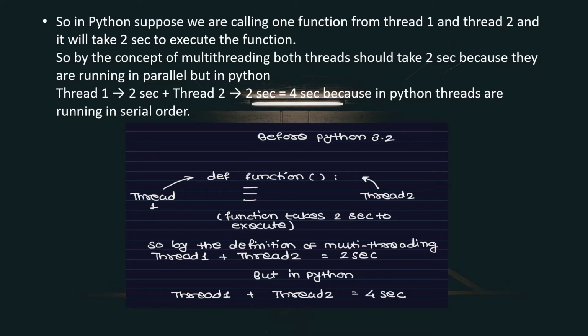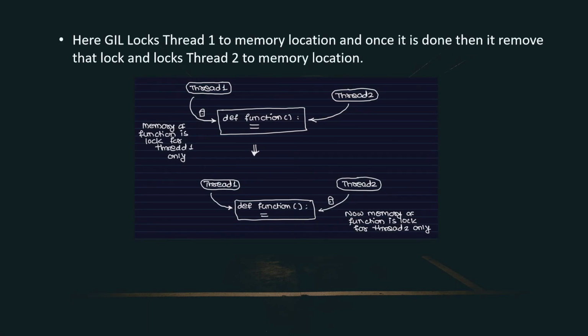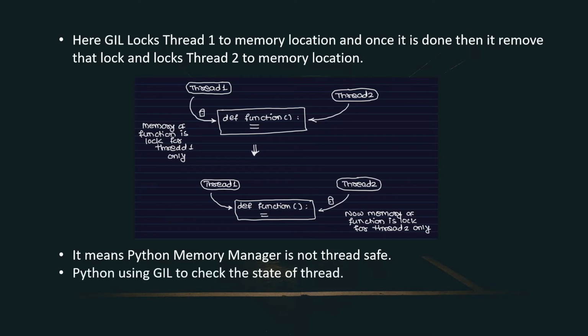But wait a second, where is the GIL in it? The GIL is the one who locks thread 1 to the memory location, and once it is done, it removes that lock and then locks thread 2 to that memory location. So that is the meaning and the use of the GIL. By looking at this image, you can say that Python's memory manager is not thread safe. So Python uses the GIL to check the state of the thread.